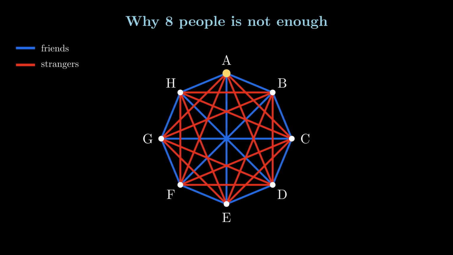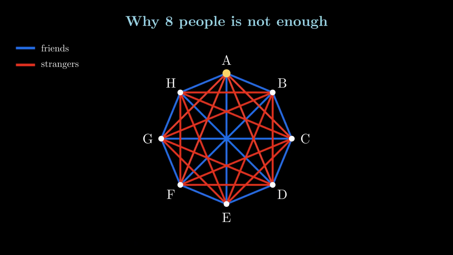First, we check that there is no blue triangle. Pick anyone, say A. A has exactly 3 friends, their 2 neighbors, B and H, and the person opposite of them, E. But those 3 friends are mutual strangers. So A cannot sit in a blue triangle, and by symmetry, no one can.